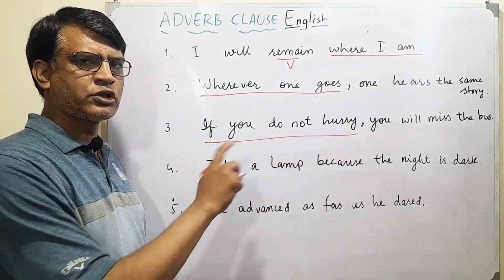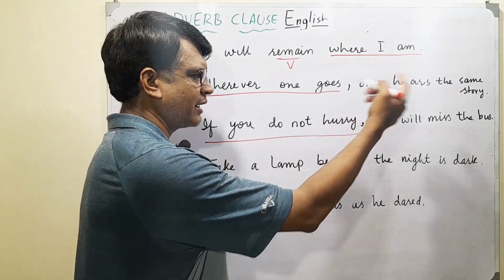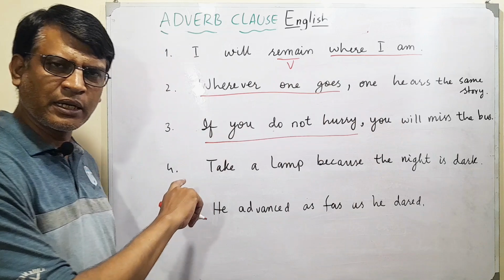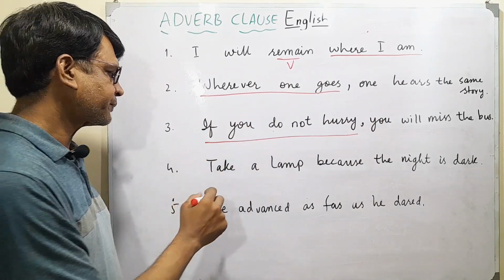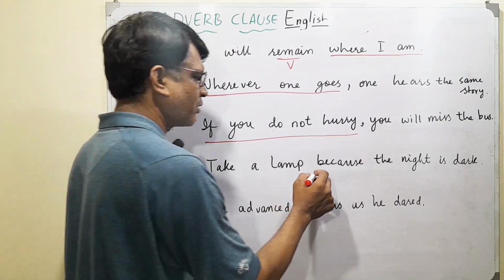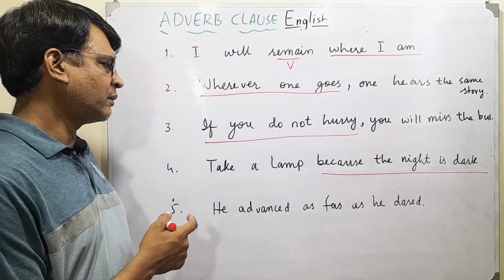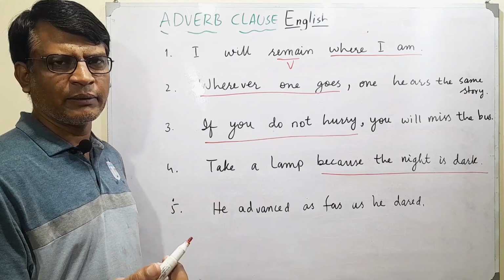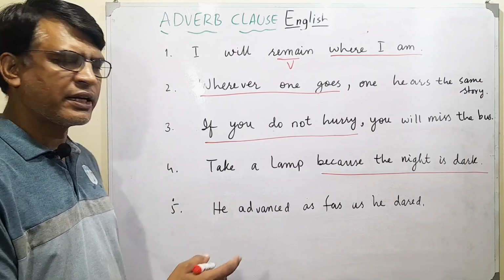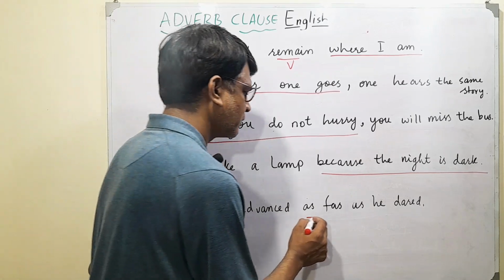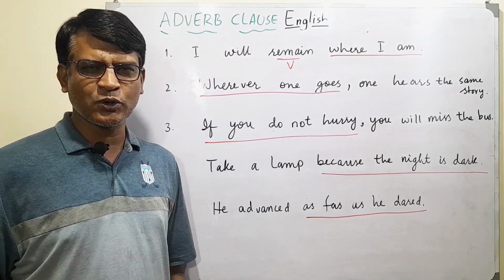If you do not hurry, you will miss the bus. And again, we can also change the places of the clauses. This dependent clause may come later and the independent clause may come first. You will miss the bus if you do not hurry. Then we have take a lamp because the night is dark. Okay, so because the night is dark, take the lamp. This could be used as well. He advanced as far as he dared. So this part, as far as he dared, is what the adverb clause is.